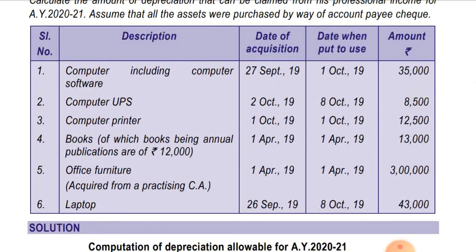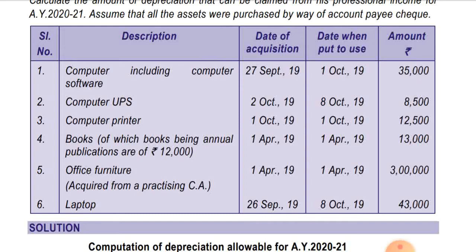So the description of the assets is given, the date of acquisition is also given, the date when the asset is put to use, and the amount is given. Computer includes computer software. Date of purchase is 27th September 2019, put to use on 1st October 2019.